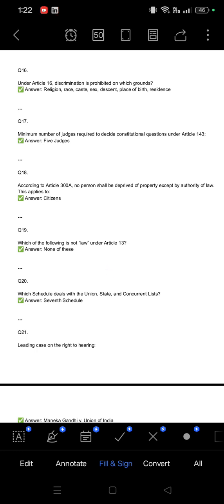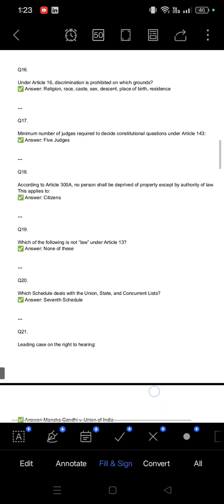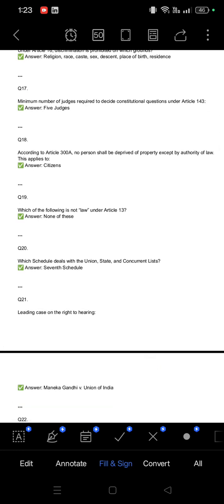Next question. Minimum number of judges required to decide a constitutional question under Article 145. Answer is 5 judges. There should be a bench of 5 judges to deal with matters relating to the constitution. Article 300A: no person shall be deprived of property except by the authority of law. This applies only to citizens. Aliens or foreigners cannot claim this right.